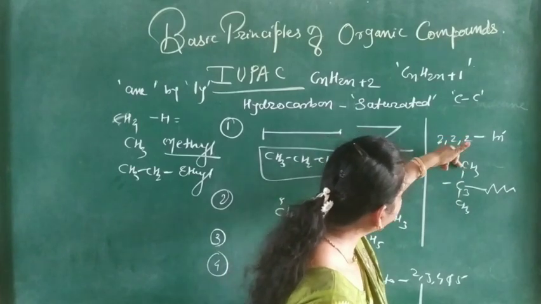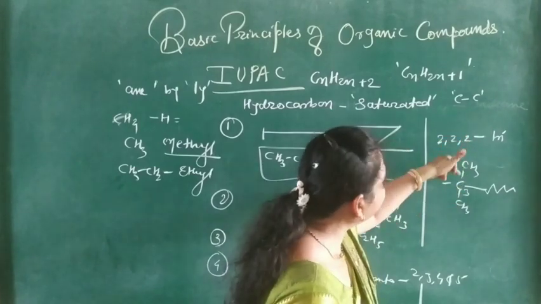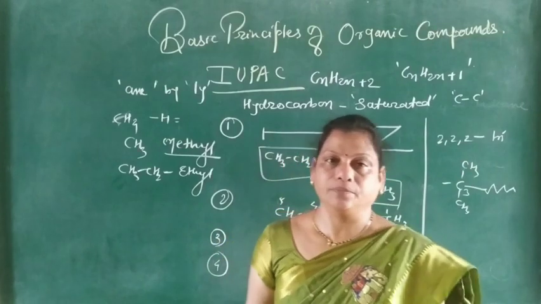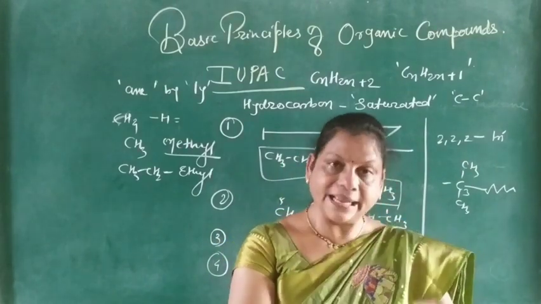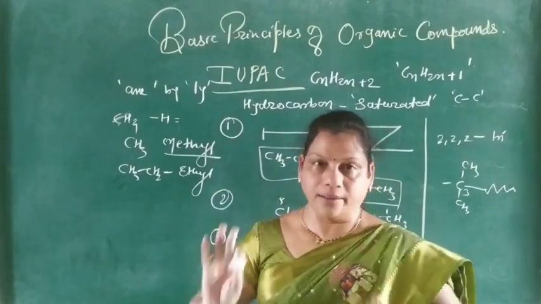So here 3, 3 dimethyl, whatever. So here indicate each group by a separate number.